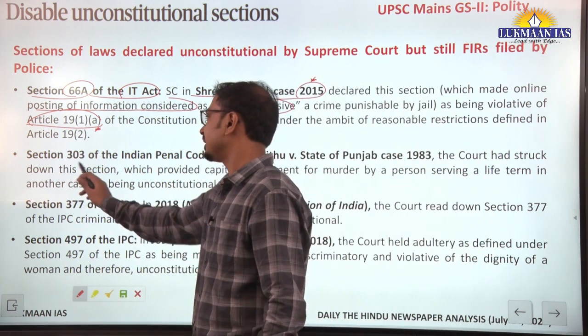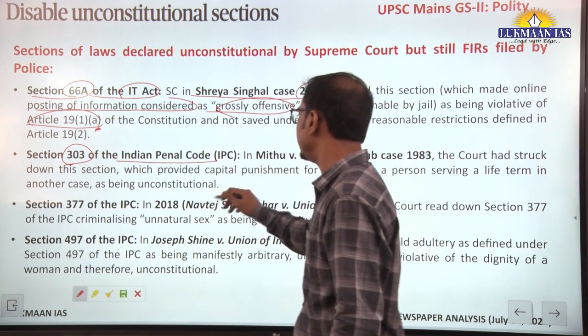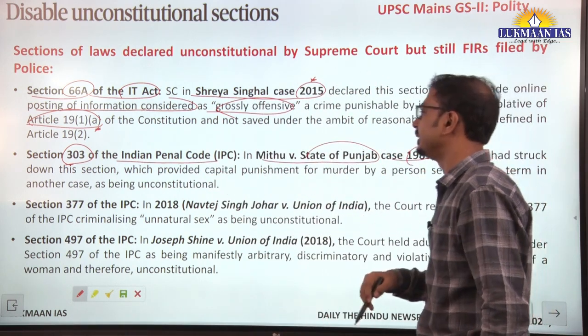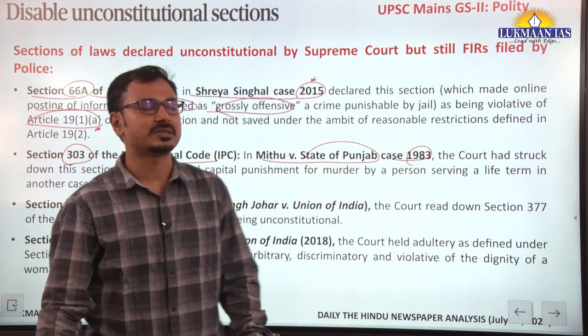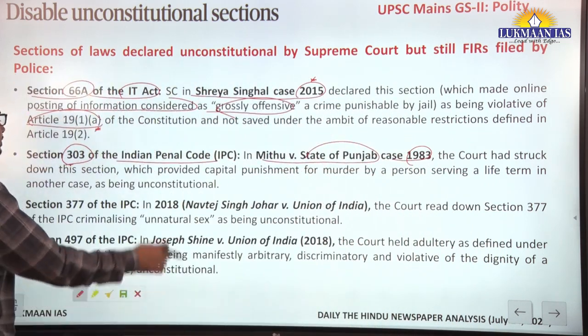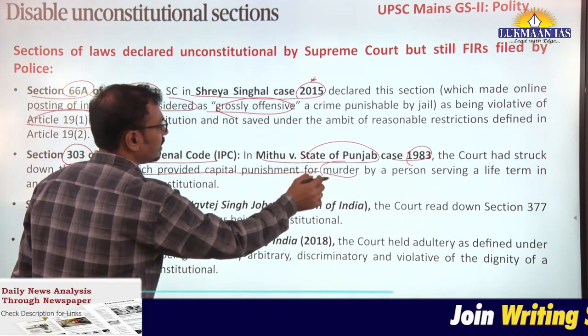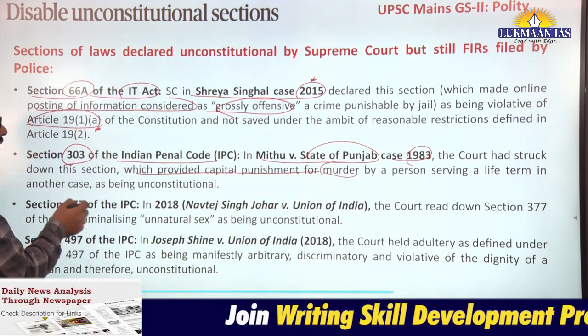Similar is section 303 of the IPC in the Mithu versus State of Punjab case, 1983. This section talks about capital punishment, that is death punishment, for murder by a person serving a life term.